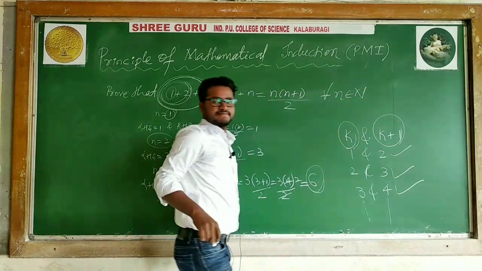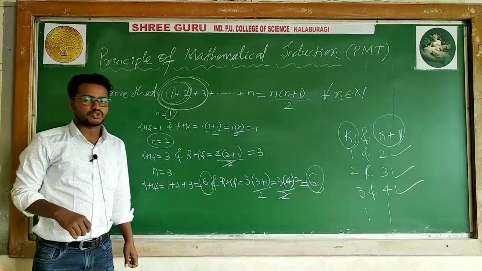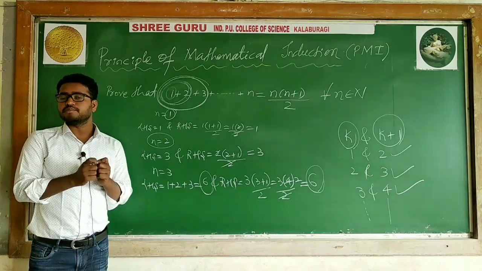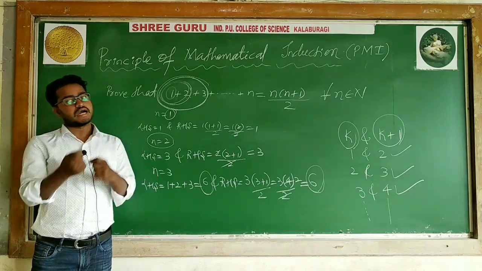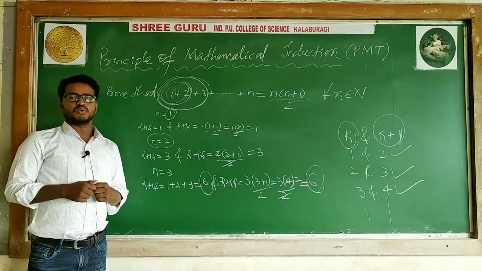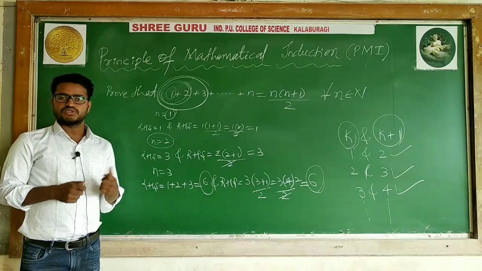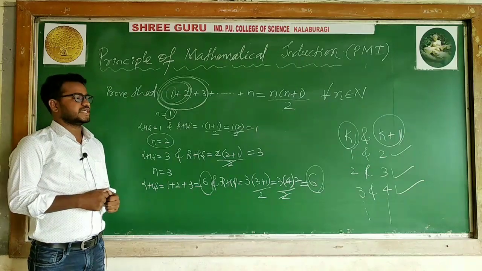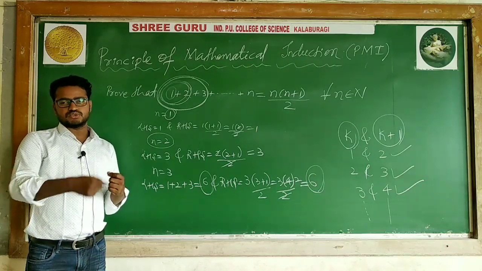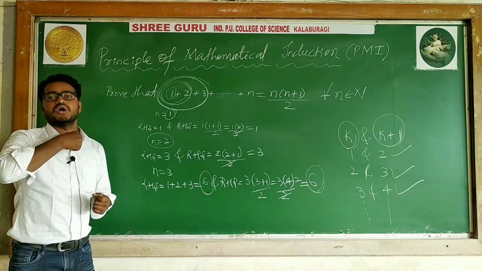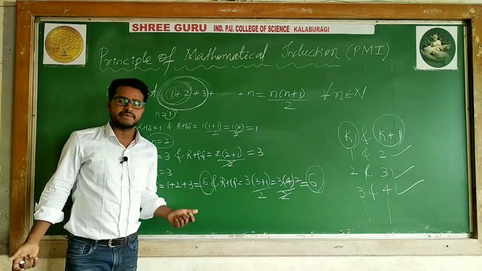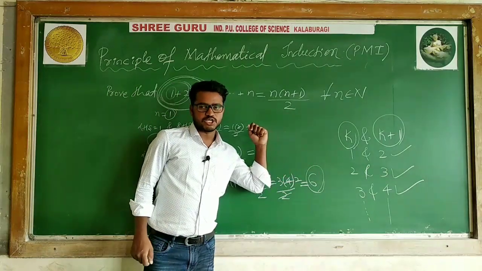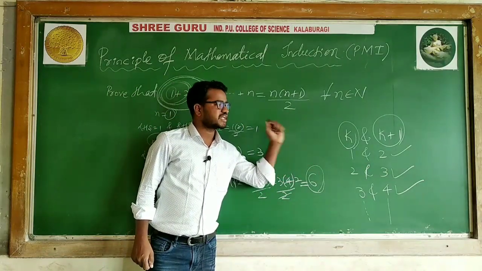Instead of saying some particular number, I can say k plus 1. If a given mathematical statement is true for n is equal to 1, it is a particular case. Using that number, we verify whether LHS and RHS are equal. When it is true for n is equal to 1, definitely it is true for 2, 3. In those particular cases you will get LHS and RHS values equal. Instead of doing all the particular numbers, I will say some particular positive integer k. When the statement is true for k, definitely that statement is true for k plus 1.